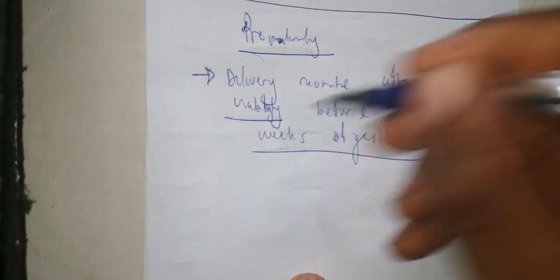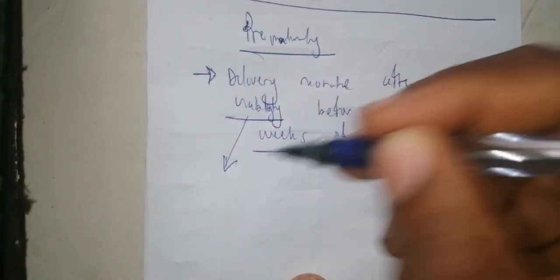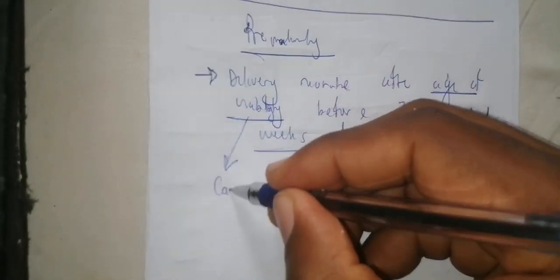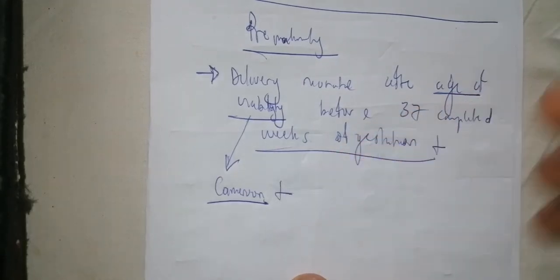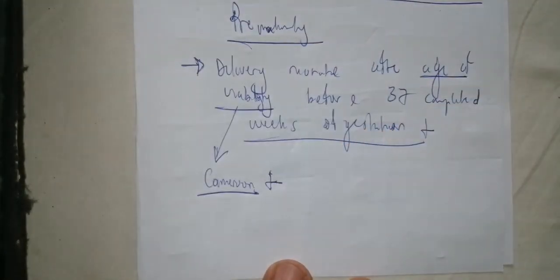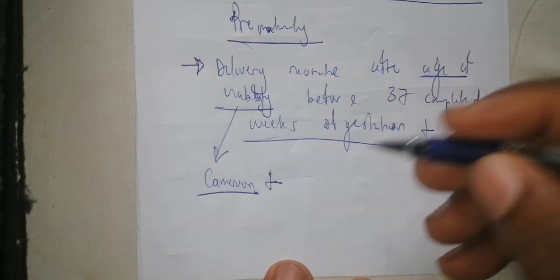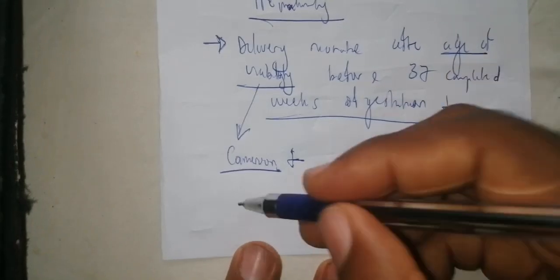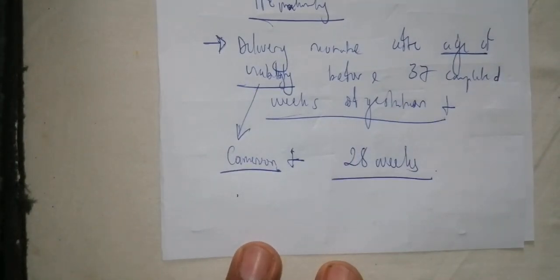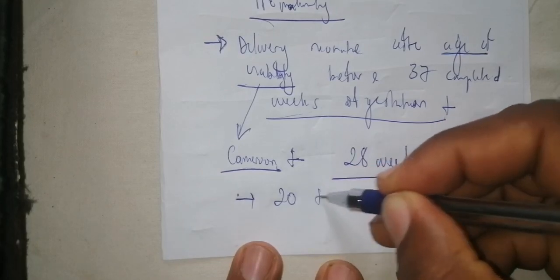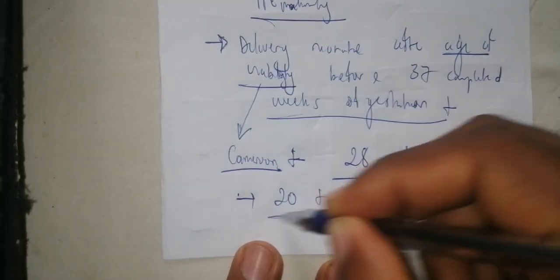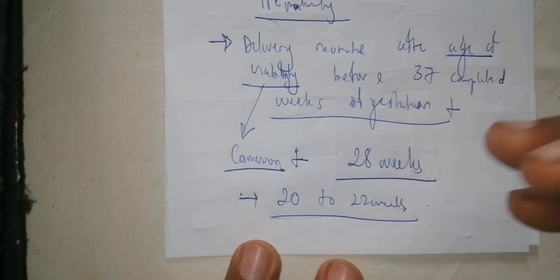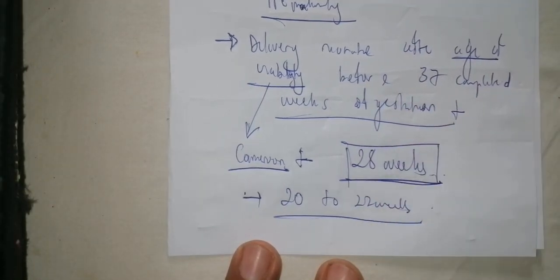Now, age of viability. You need to know that the age of viability depends on the country in which you are. So here we are located in Cameroon, and here we don't have enough resources to manage children that are not producing their own surfactant. That's why our age of viability is standard at 28 weeks of gestation. But in other countries, like on the European continent and American continent, their age of viability can go from 20 to 22 weeks of gestation.